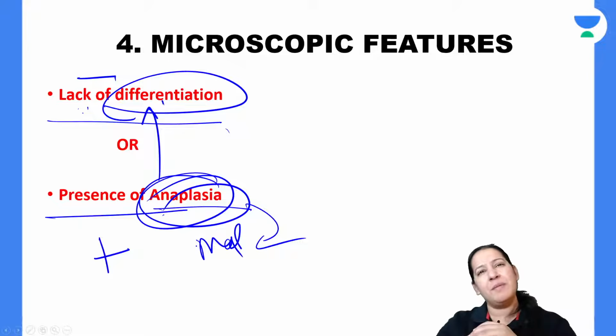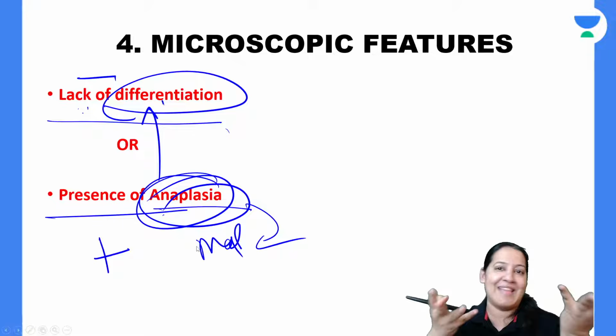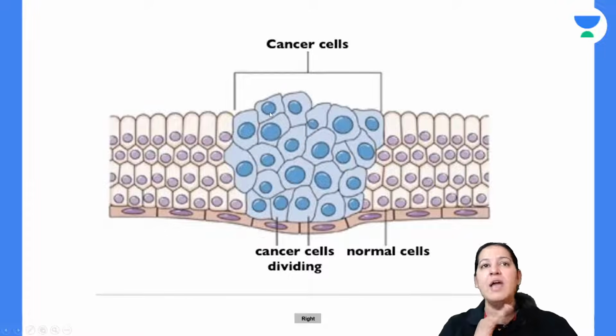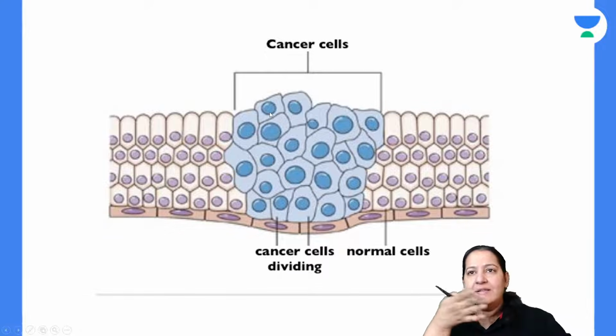So what do you mean by differentiation? You will say, ma'am, practically इसका मतलब क्या है? हिंदी में इसका क्या मतलब है? Students ask me that only, right? So what do you mean by differentiation? Let me explain you differentiation क्या होता है. Can you see? This is a tumor. Imagine it is skin. You can see it is skin is shown.